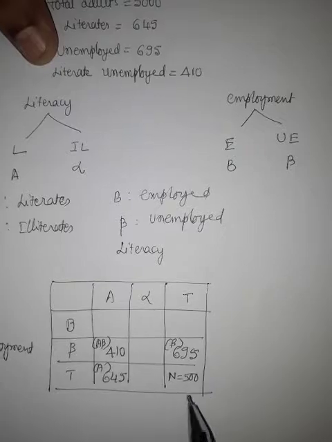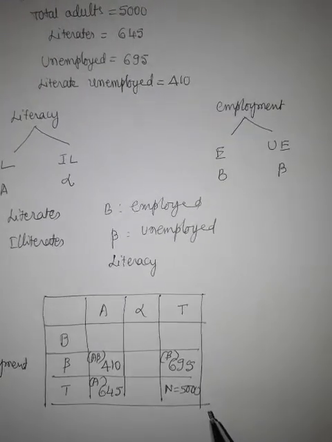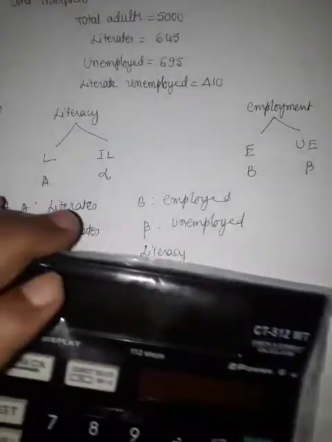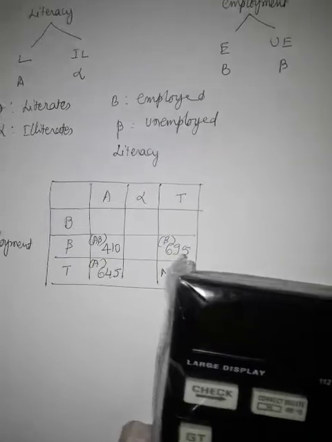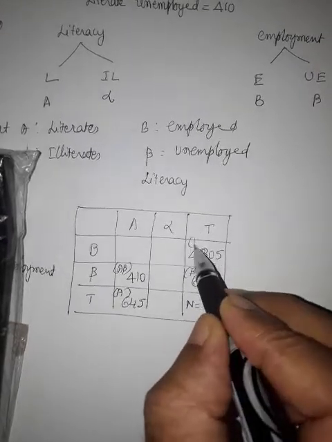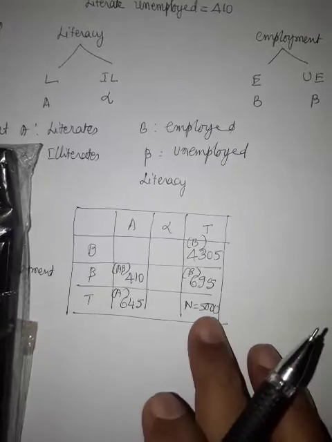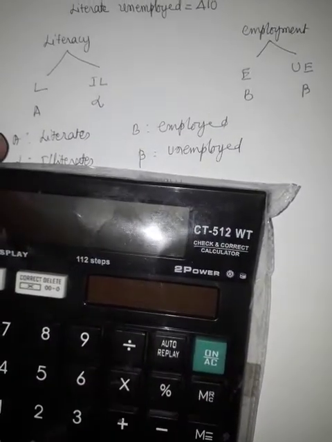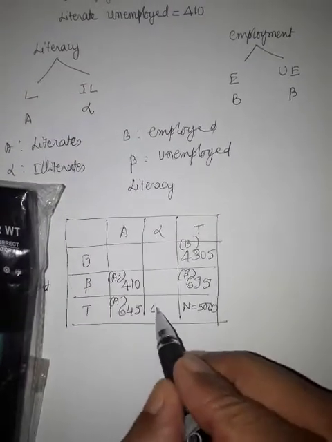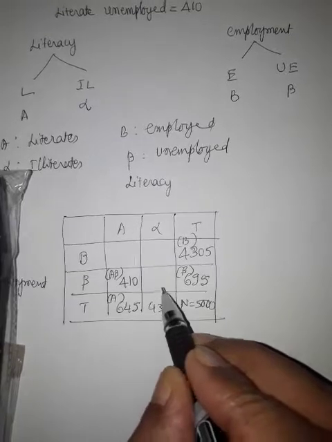Now let us find the remaining values. 5000 minus 695 is equal to 4305. 4305 is bracket B. Then 5000 minus 645 is equal to 4355. 4355, this is bracket alpha.